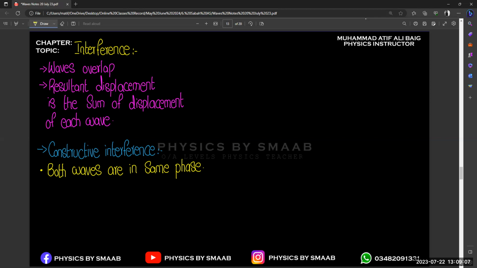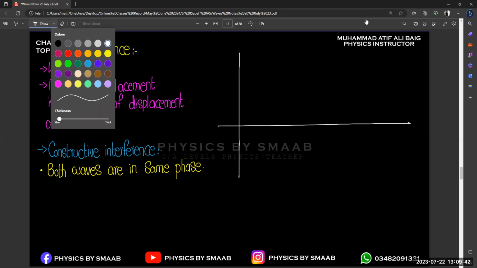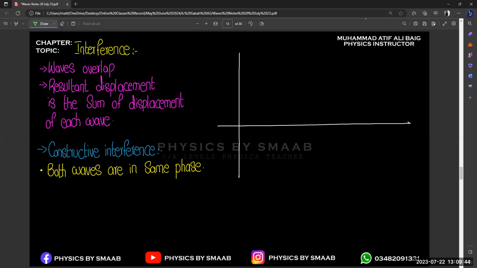If we consider two waves moving in the same direction, or moving with different formation compared to each other, like this. Let's suppose one wave is moving like this.